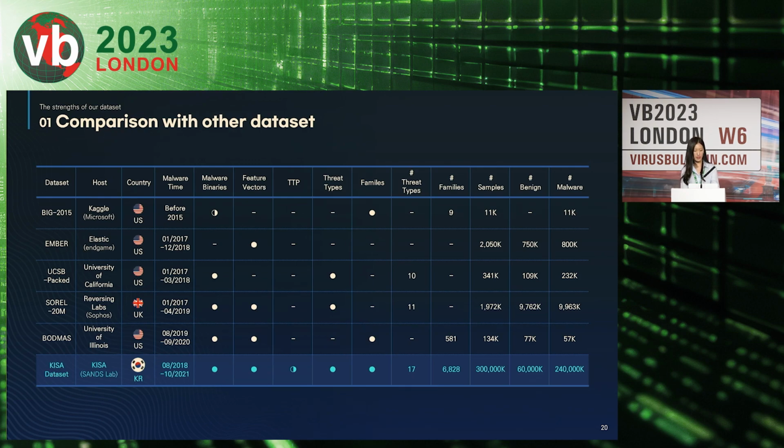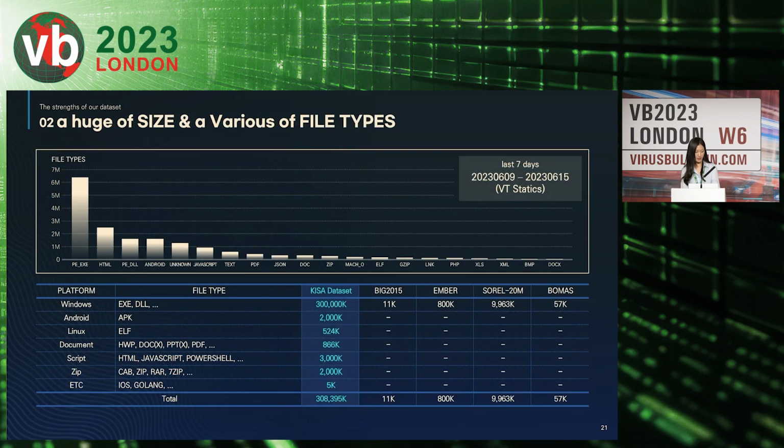However, we recognize that there are limitations in training AI models to effectively address complex real-world threats, which involve various factors. As a result, we realized the need for improving and expanding existing data sets. Next, I will go into more detail about the strengths of our data set.